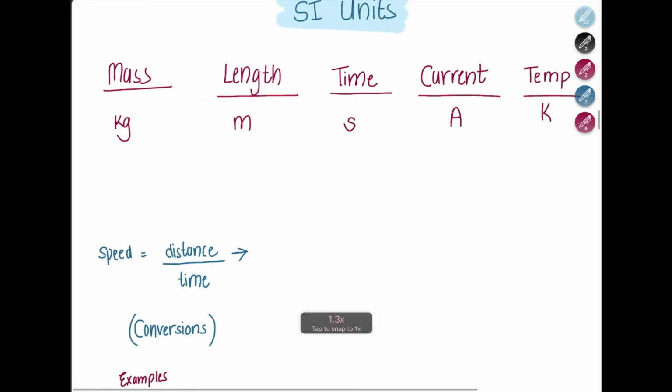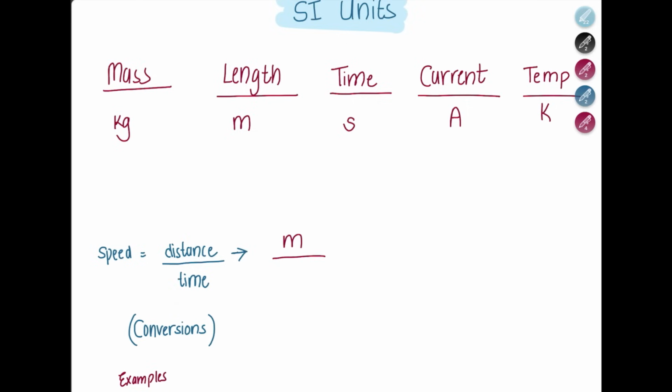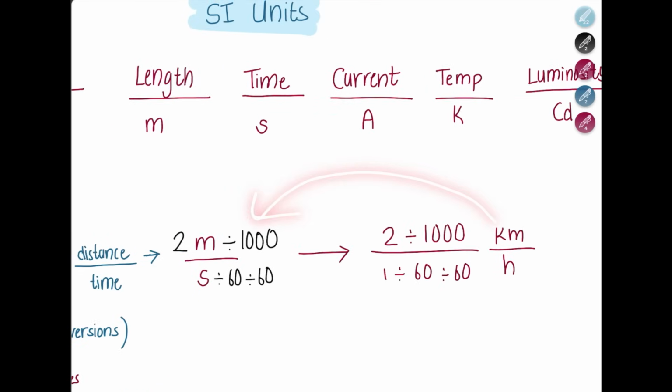Now remember, if we have to convert, speed equals distance over time. What is the unit for distance? That is meter over second. Let's say if they ask you to convert into kilometer per hour, convert meter into kilometer. So let's say this was 2 meter per second. Small to big is divide, so divide this by 1000. Second to hour: second to minute is divide by 60, and minute to hour is divide by 60. You will get your answer in kilometer per hour. If you were asked to convert it back, you can multiply. So this is how you can convert.